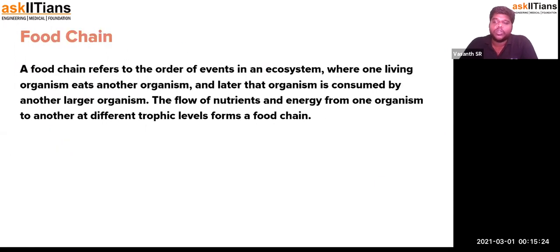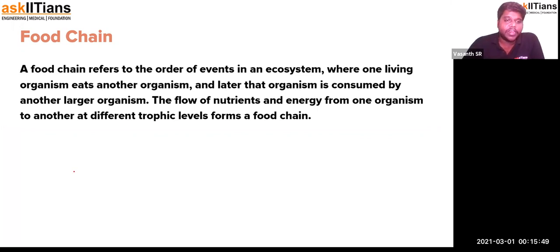The next one we'll be talking about is the food chain. In an ecosystem, there is reliance of one organism on another for its food, so that it can acquire energy. Such reliance of an organism on another for its energy requirement in the form of food is called a chain link.